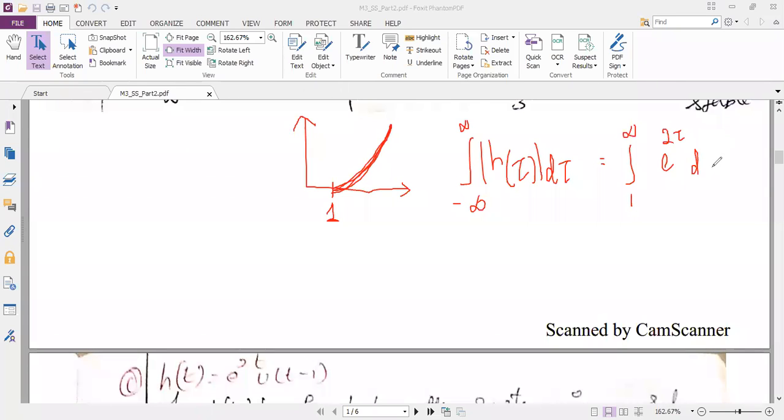When I do the integration, it is e power 2 tau by 2. I have to substitute the limits 1 to infinity. 1 by 2 I can move outside, that is not a problem. So it is e power 2 into infinity minus e power 2.